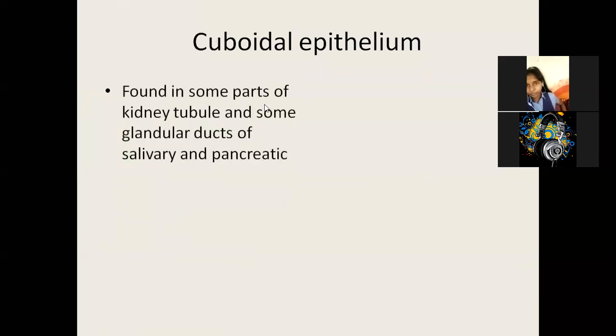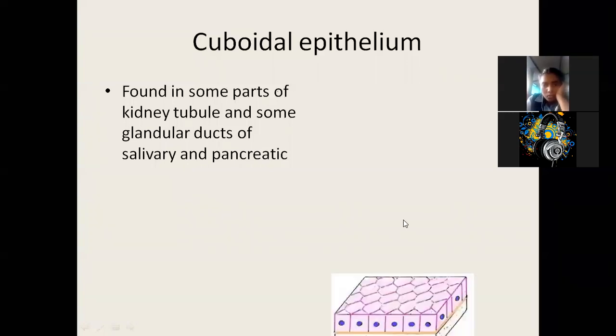It's found in some parts of the body like kidney tubule. You have already studied about kidney tubule, the nephron, and some glandular ducts of salivary and pancreas. Now ducts, if you remember, endocrine glands are ductless, whereas these glands, salivary and pancreatic, have ducts. Pancreatic has both duct and ductless. Salivary gland has duct. What do you mean by duct? Duct is a special pipeline which will help in transporting its chemicals, and the chemicals are nothing but the hormones or the enzymes.